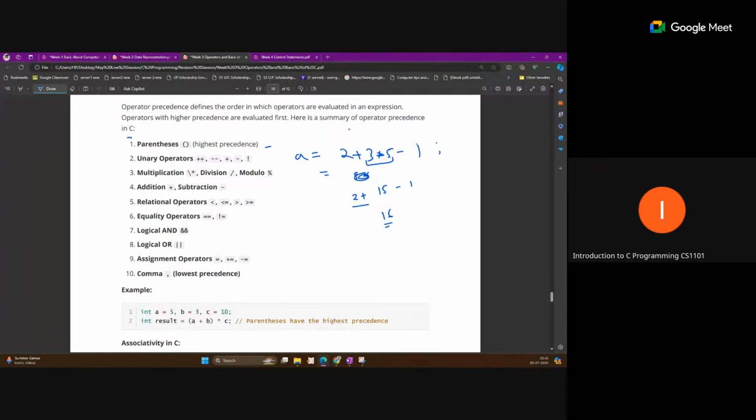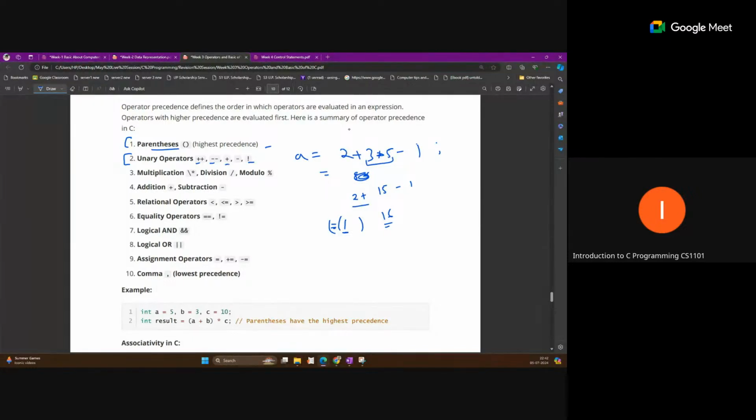So if any expression has parentheses, that will be computed first. This is the highest precedence, parentheses. After that, the unary operators. These include increment, decrement, and sometimes the sign. If we want to convert a number into a negative, like -1, we just add the minus before it, so that operation will be performed first. And this not operator is also a unary operator, which is performed with a single value or single variable. So that is the next higher precedence.